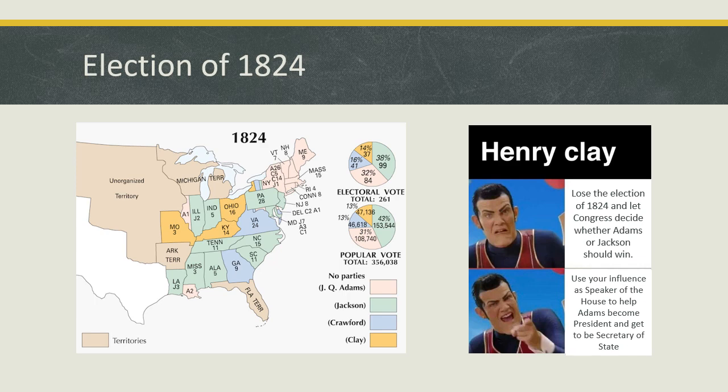Henry Clay was the Speaker of the U.S. House of Representatives and seems to use his influence to get John Adams elected as president. Adams then appointed Henry Clay to the position of Secretary of State, the second most important job in the executive branch. Jackson and his followers deemed this to be the corrupt bargain, and he campaigned on this act for the entire term of President John Quincy Adams.